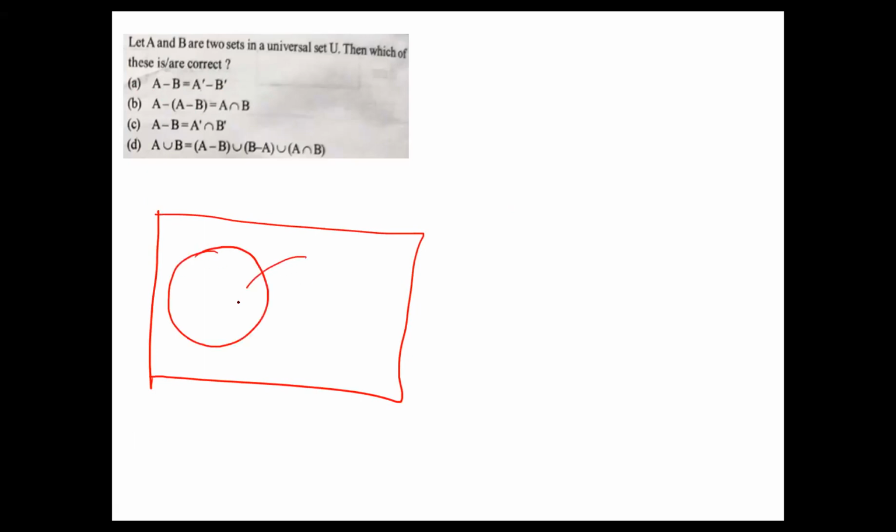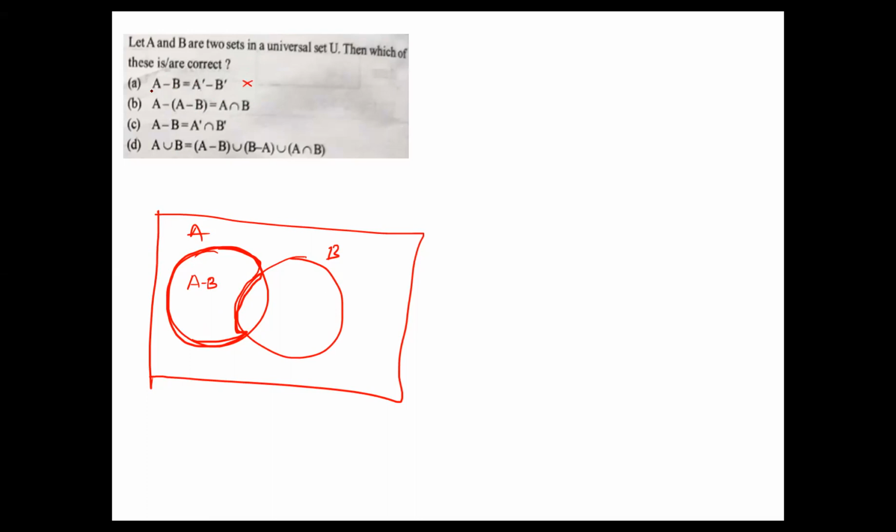This is set A and this is set B. A minus B means what? All the elements of A but not in B. These are A minus B. This part only. Yes, only this part. Next, A dash means not an element of A and not an element of B. These are not equal. So the first option is very clearly wrong.